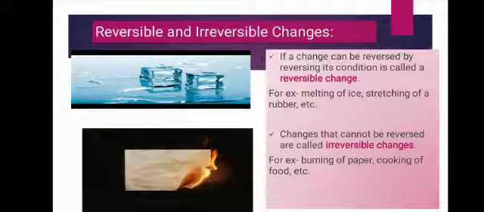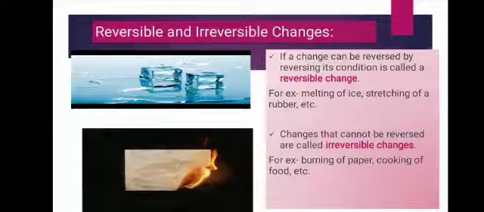Second is irreversible change. In the case of irreversible change, it is possible in only one direction. The nature of the substance changes and new products are formed. For example, if I cut the vegetable and make it into a curry, that curry tastes different from the vegetable itself. That is a new change. The nature of the substance changes.